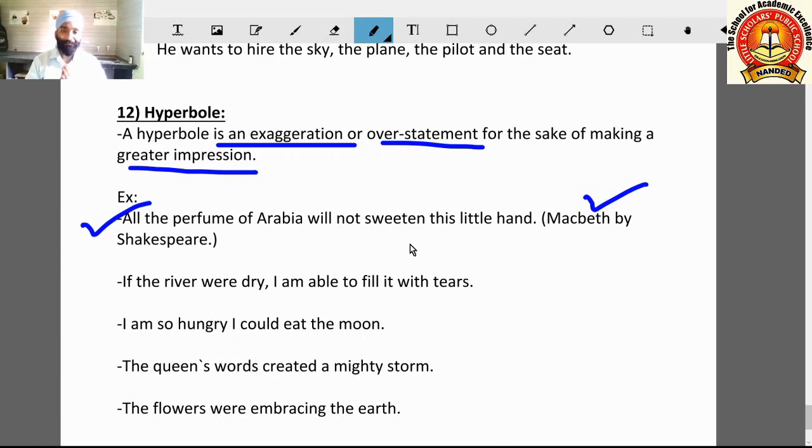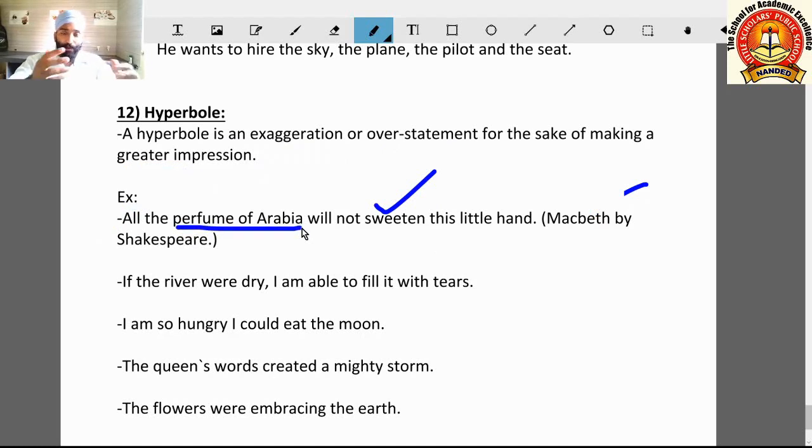Macbeth is a drama. In that drama, a person is there, his hands are smeared with some dirty smelling liquid or blood. So here this line is telling that his hands cannot be sweetened with Arabia, with perfume of Arabia.